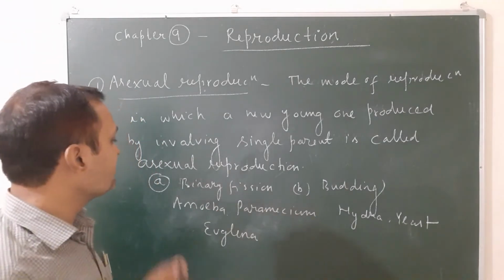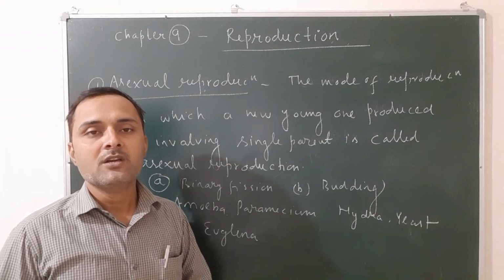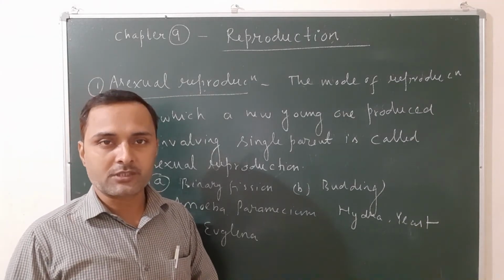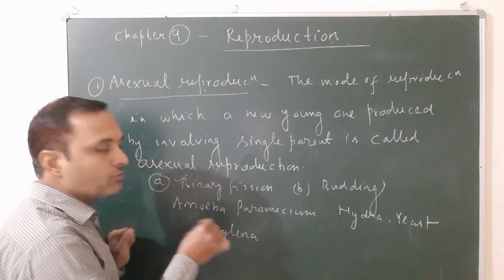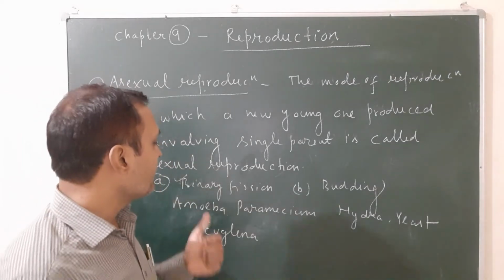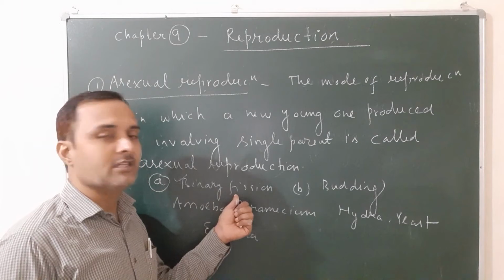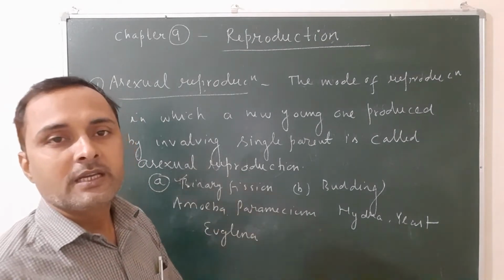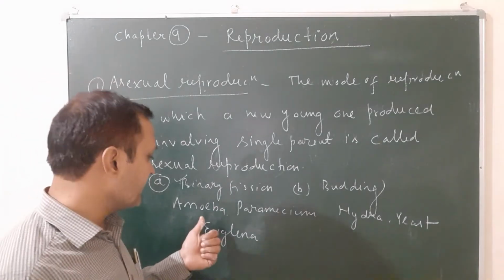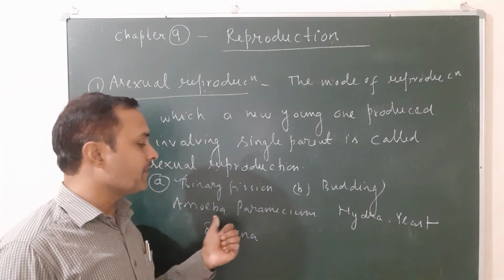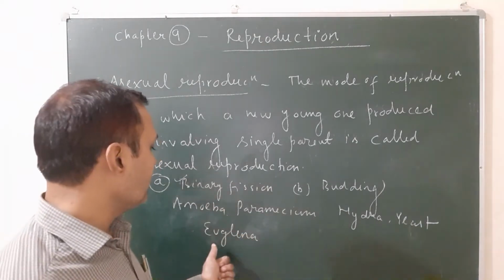Once again, what is binary fission? The type of asexual reproduction in which a single parent cell divides into two daughter cells is known as binary fission. Binary means two, fission means division. It is found in amoeba, paramecium, and euglena.